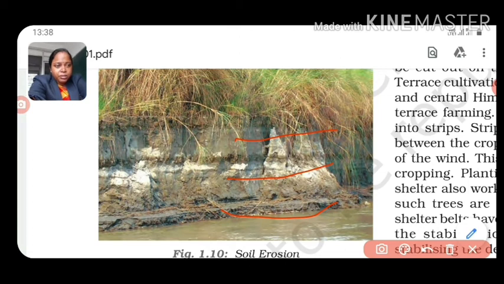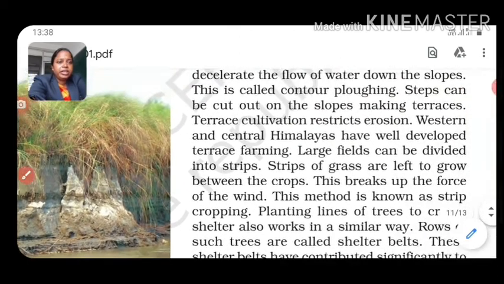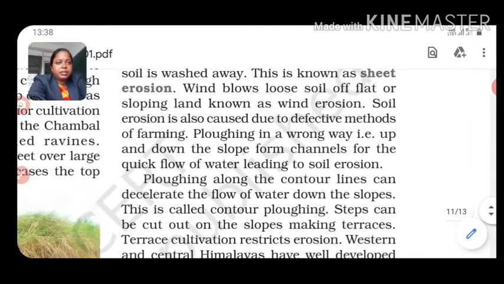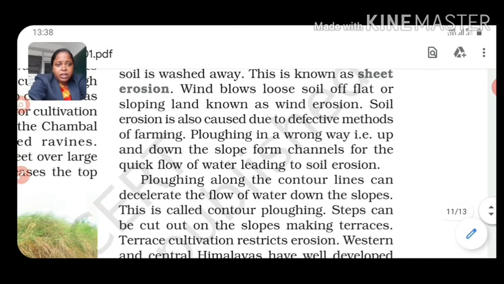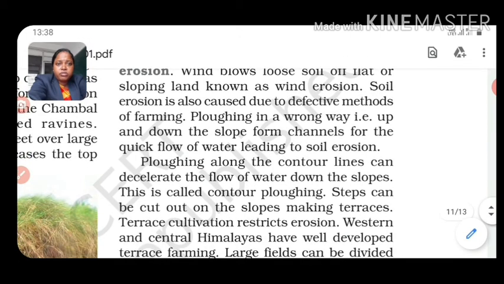Okay. So you will get this idea, and due to wind blows also, loose soils on flat and sloping land are eroded, known as wind erosion. Soil erosion is also caused by defective methods of farming. Overgrazing also happens, and if you use different types of chemicals and fertilizers also, soil erosion happens in those areas. Okay. Ploughing up and down the slope is also a wrong way. It forms channels for the quick flow of water, leading to soil erosion.